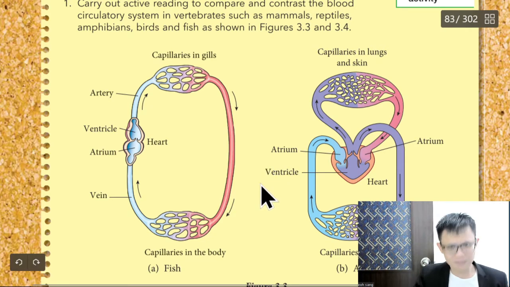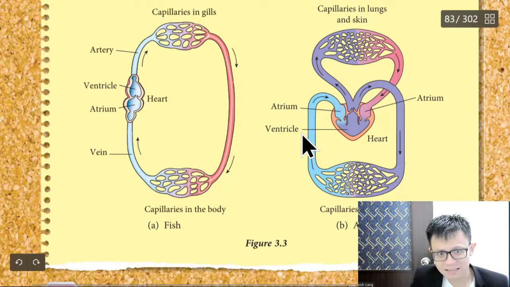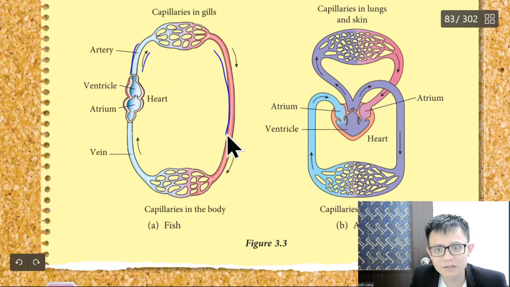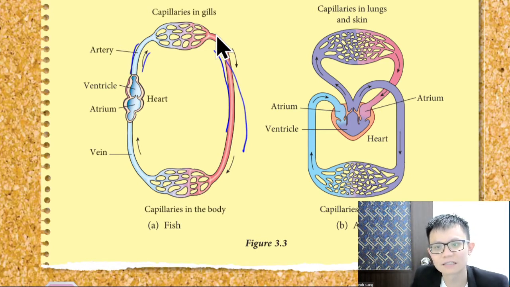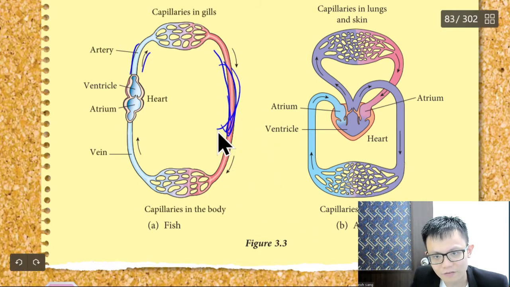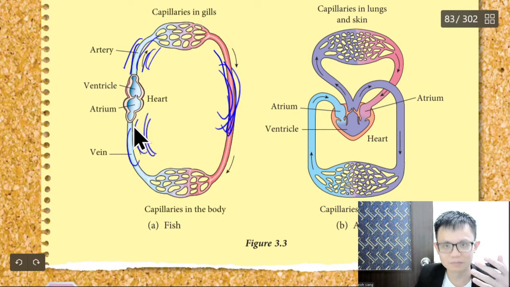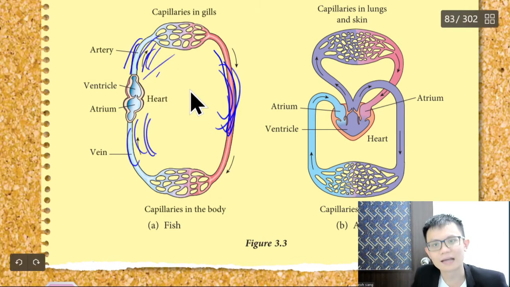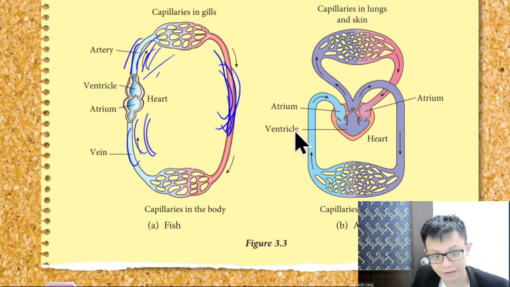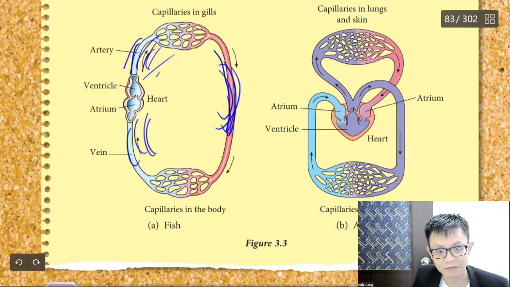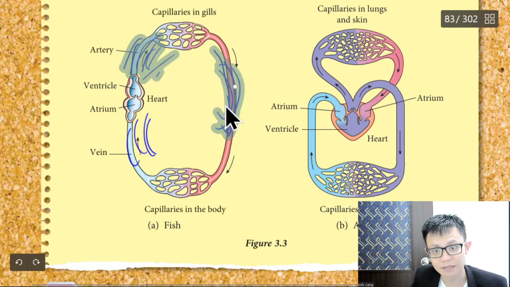What is this? Does it even make sense? Actually, it's just a picture. This one is not just one vessel. This one means many vessels. Here also many, a lot of vessels. You just want to draw it simple. If you want to draw many, the whole book also not enough. So you want to make it easy, draw a simple diagram. Okay, a simple one. So that's the first thing, a simple diagram.